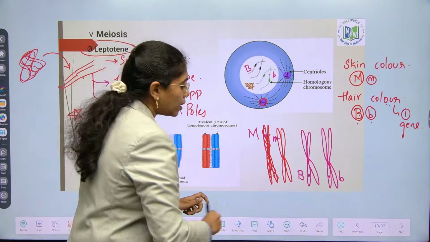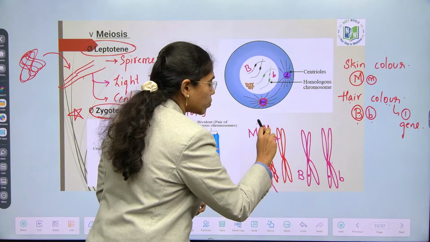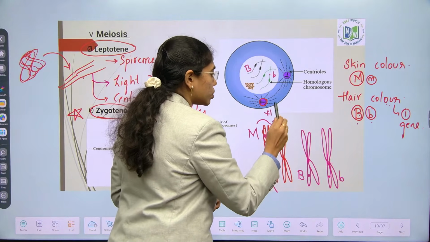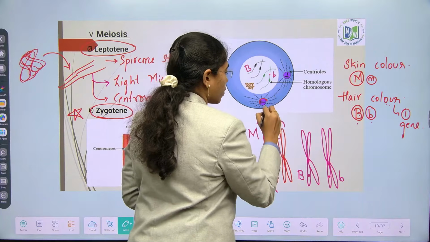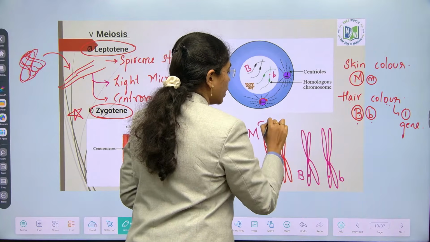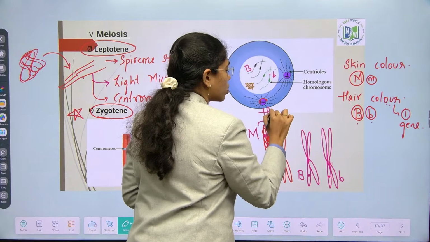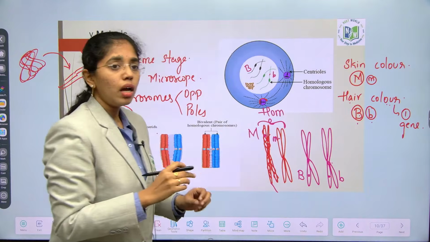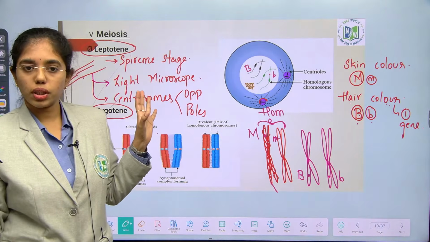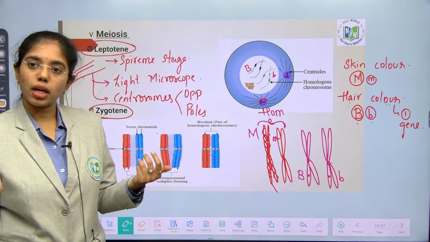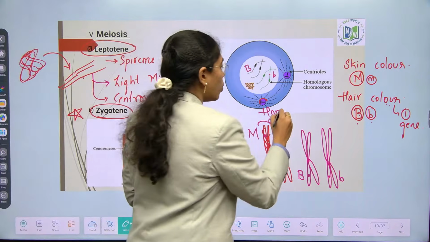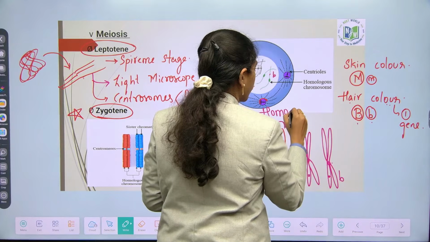Fine, right? And these two chromosomes are known as what? Homologous chromosomes. You should be clear on the terms homologous chromosomes and non-homologous. Everywhere you will come across these terms in genetics, in cell biology.